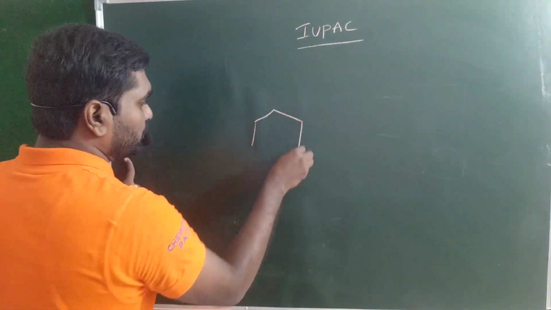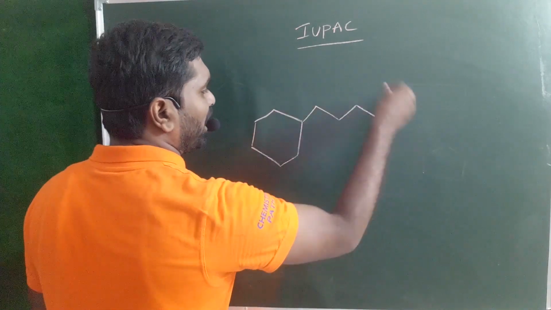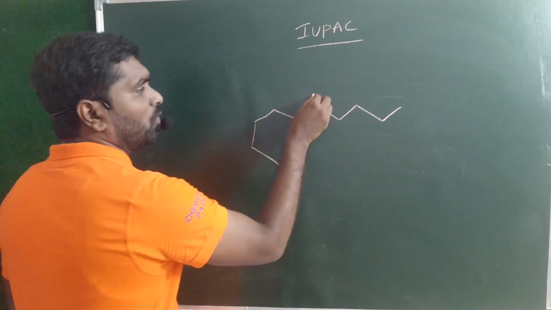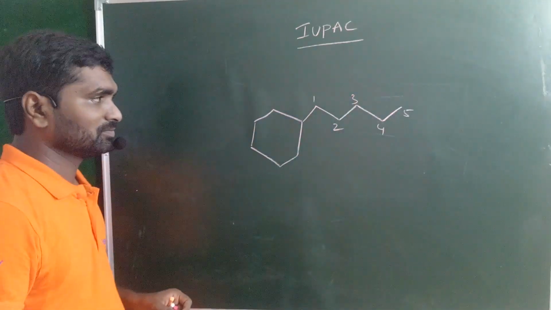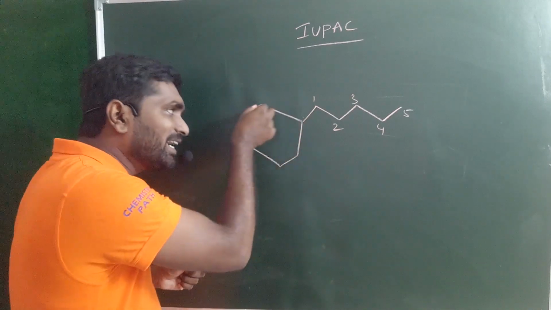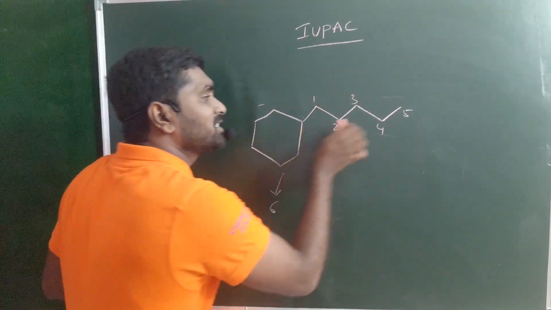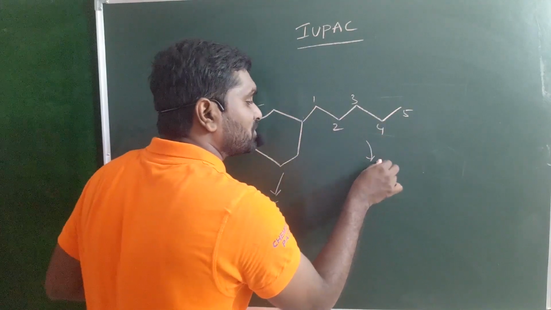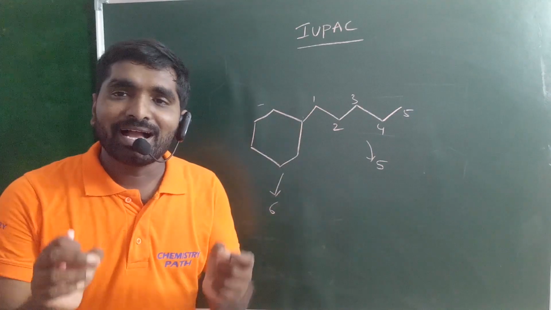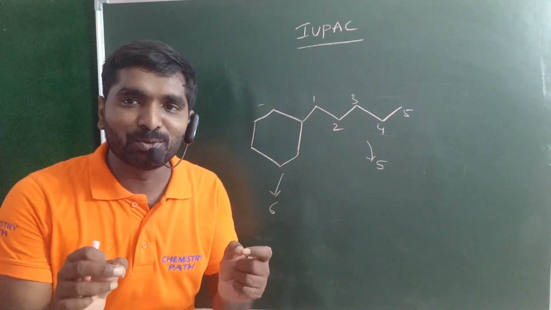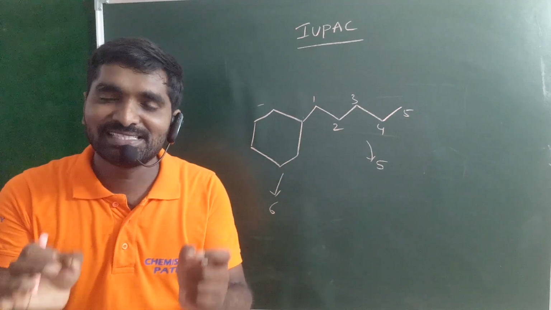Look at this compound. Our cyclic ring contains 6 carbon atoms and the side chain contains 5 carbon atoms. Look at this example. According to the IUPAC basic rules, rule number 1, select the longest chain.